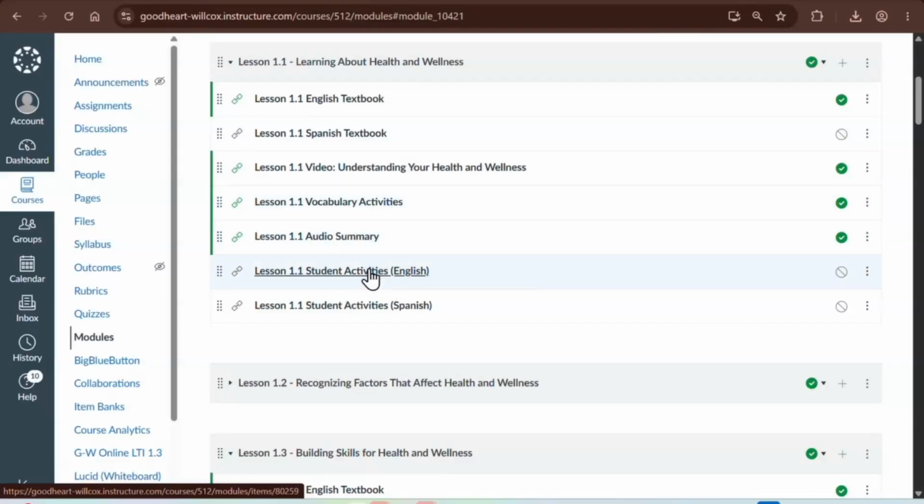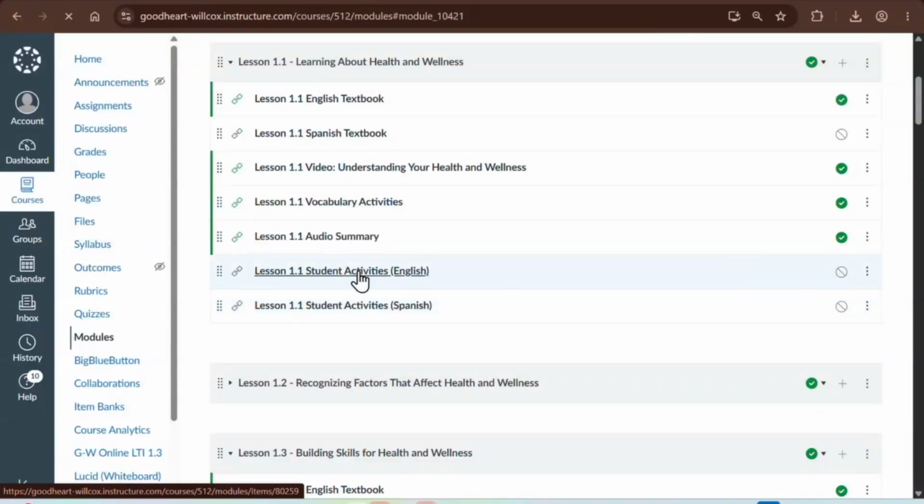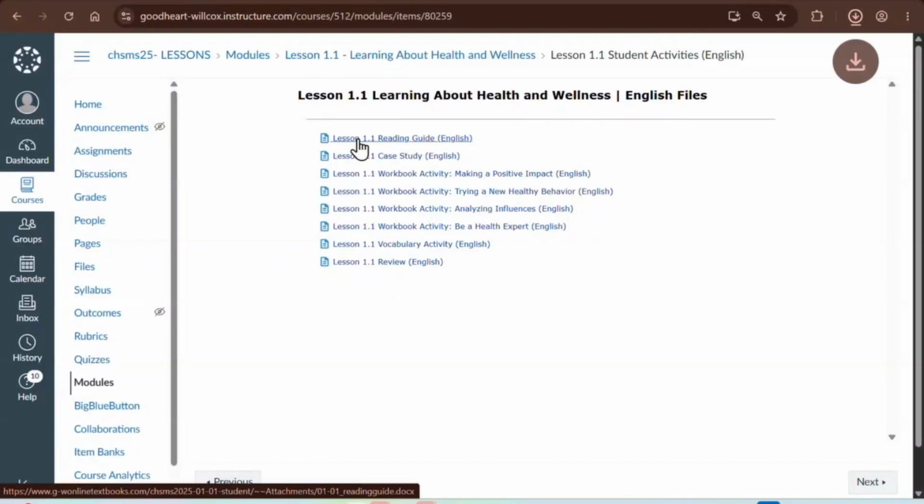Lastly, for the student resources, I'll highlight our handouts. Now, I always tell teachers, the last 2 items, think of them as folders. We don't need students to see all the handouts in English and all the handouts in Spanish. So unpublish those, click it, and then you decide from lesson 1.1 which of these you want to do with students. So, for example, if you like more text-dependent questions, you might choose our reading guide.